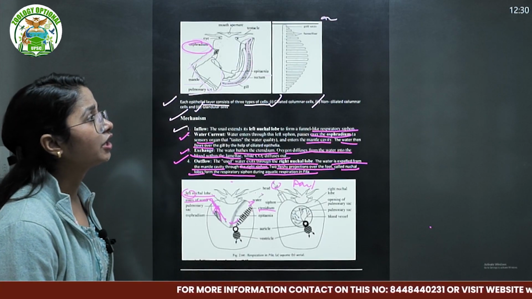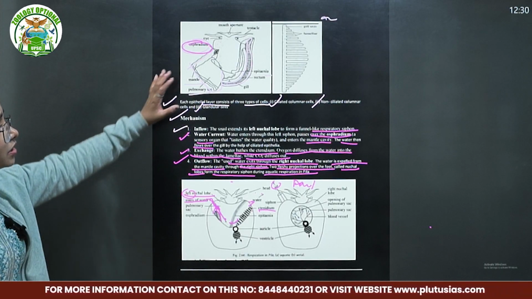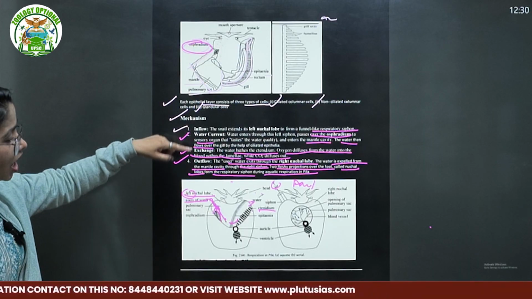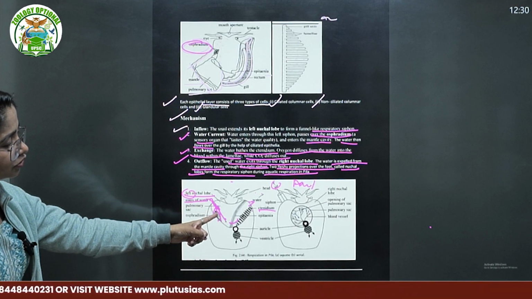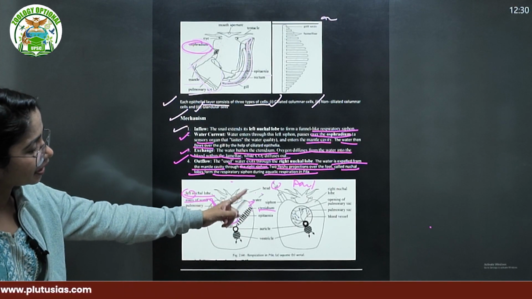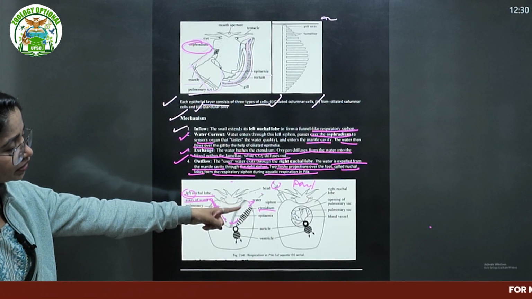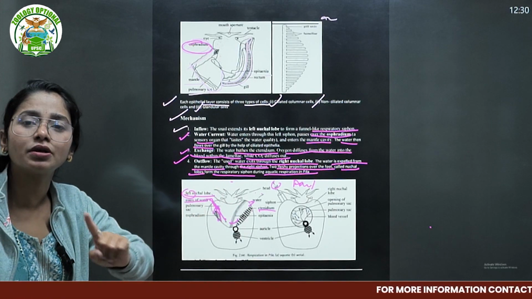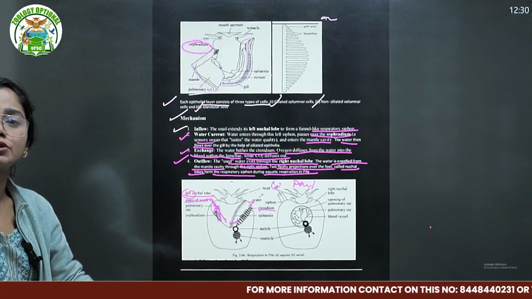Simple. So what do you have to write? You have to simply write what it is, what the structure is, where it is located, and how the water enters. First it is tested by the osphradium, then it passes through the lamellae of the ctenidium or the gill, where the exchange of gases occurs. That is something you need to mention: through the simple diffusion process.